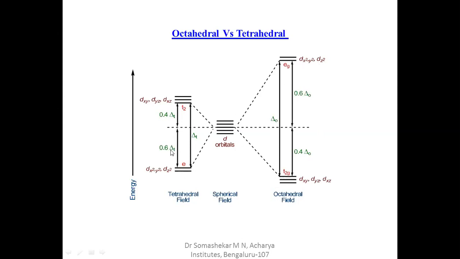In tetrahedral, it is not exactly 100% overlap; it is less than 100%, because the ligands are approaching nearly between the axes. That's why less than 100% overlapping takes place in tetrahedral. Hence, the energy difference will be less compared to octahedral geometry.